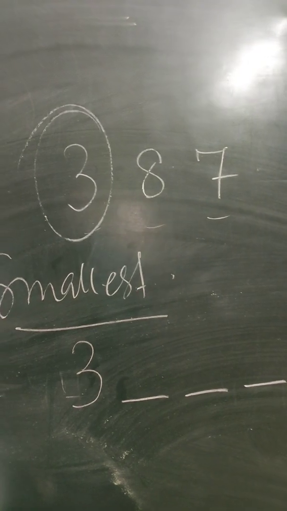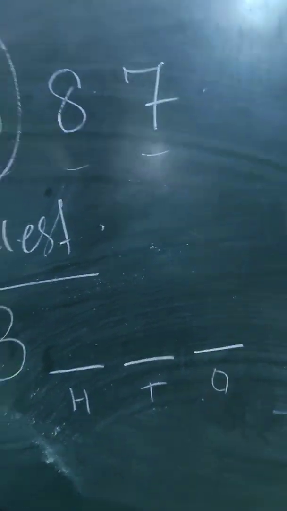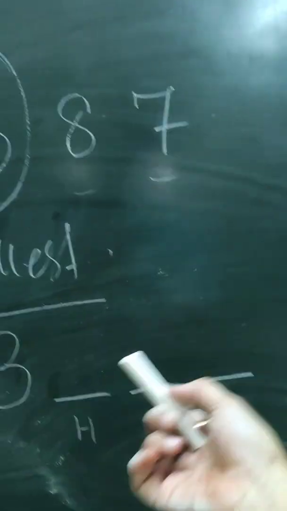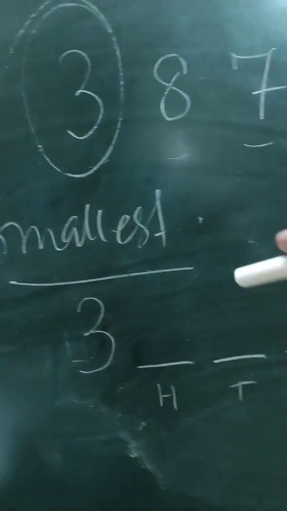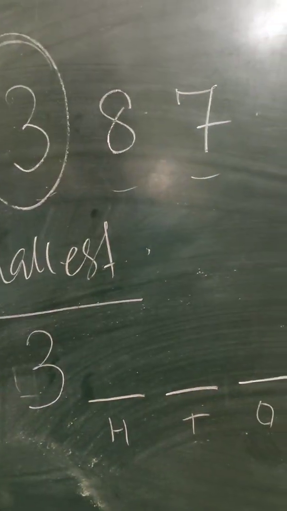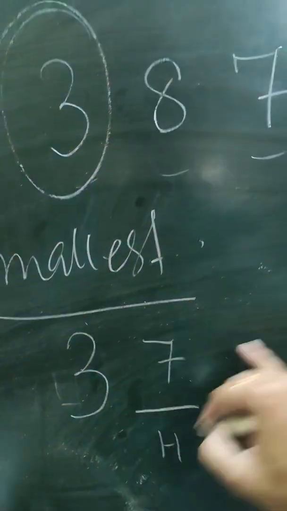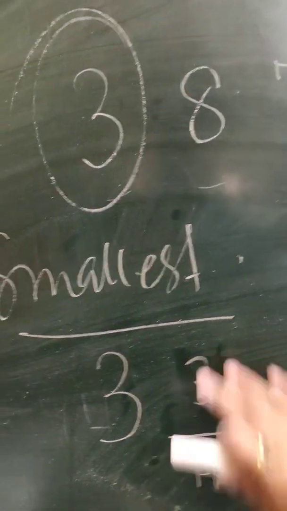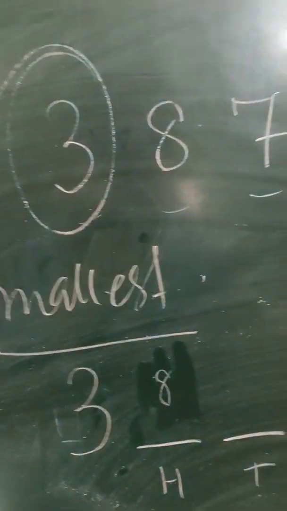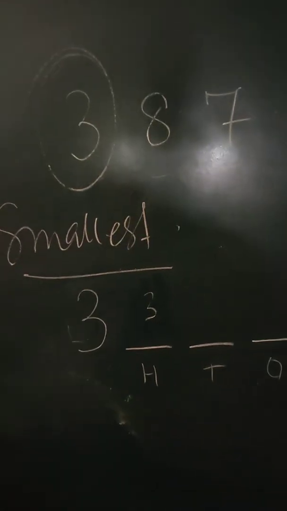Now exactly what I will do, I will find out, if this is the 100th place, 10th place and 1st place, which one I will choose to repeat the digit 3, because again I am saying 3 is the smallest out of these 3. In which particular place I need to put 3 so that it turns out to be smallest. For example, if I put 7 over here, it becomes 3700. If I put 3 over here, it becomes 3300. If it is 8 over here, it becomes 3800, and if it is 3, then it would be 3300.